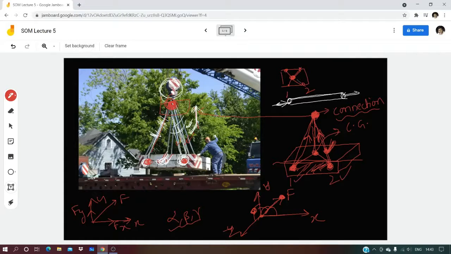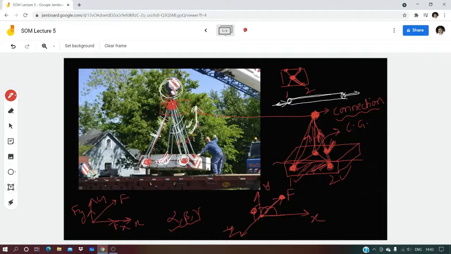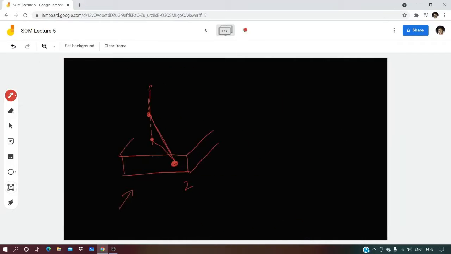So from point number 2, this rod is going inwards. When you see from the top, or when you see sideways, it will be somewhat like this. But on every rod, what is happening? Every rod is sharing the weight of this particular plank or block. So those rods in turn try to pull this weight in the upward direction like this, say force F. Now this is the x direction, this is the y direction, this is the z direction, and there is some force in space that is acting as F.